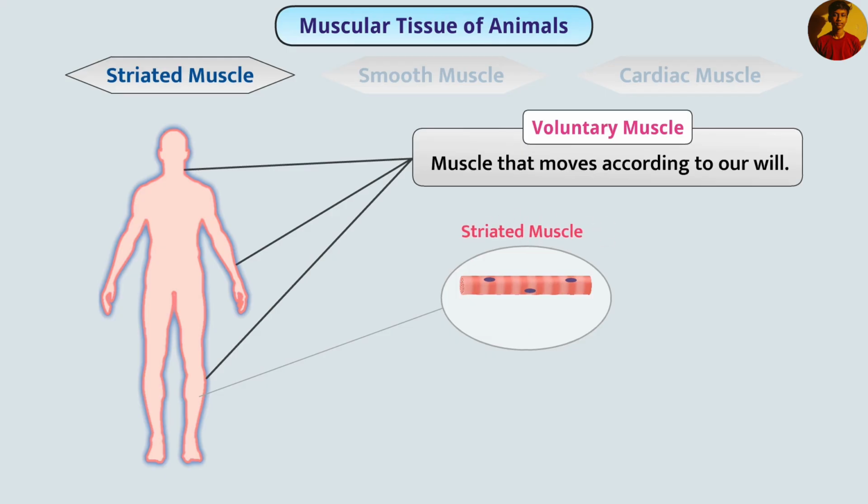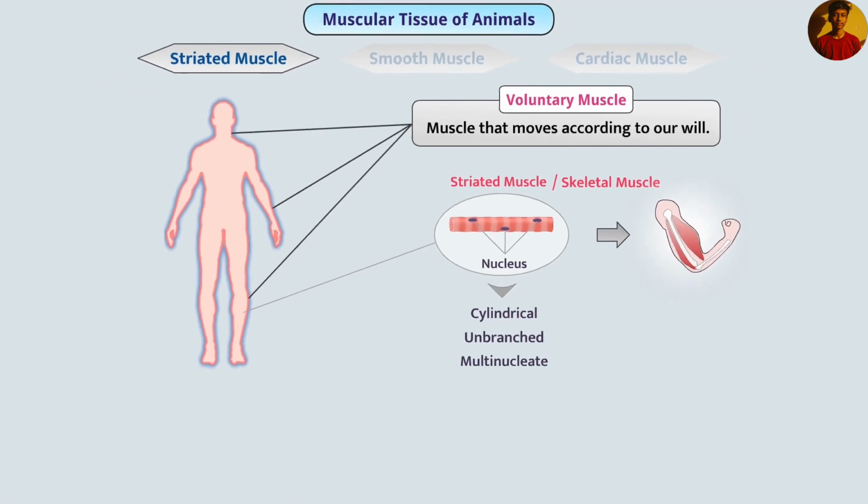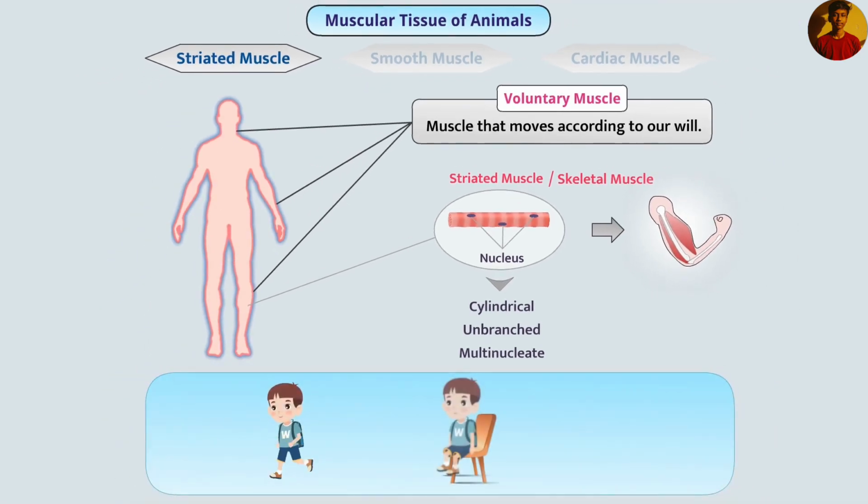The cells of this muscle are long, cylindrical, unbranched, and many nuclei are present in it. Hence, these cells are multinucleate. This muscle is usually associated with bones. Therefore, it is also called skeletal muscle, due to which this muscle helps in body movements and maintains the posture and position of the body.